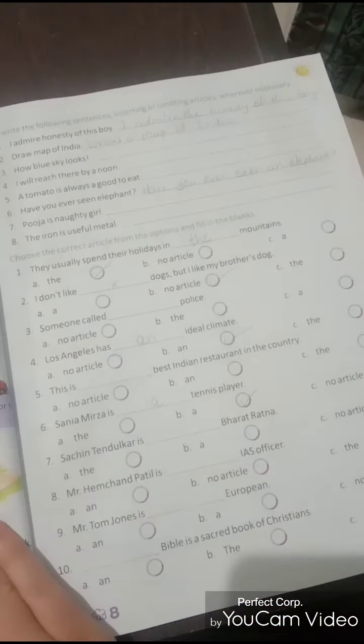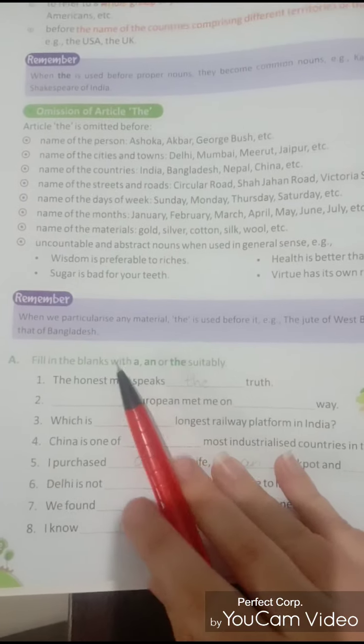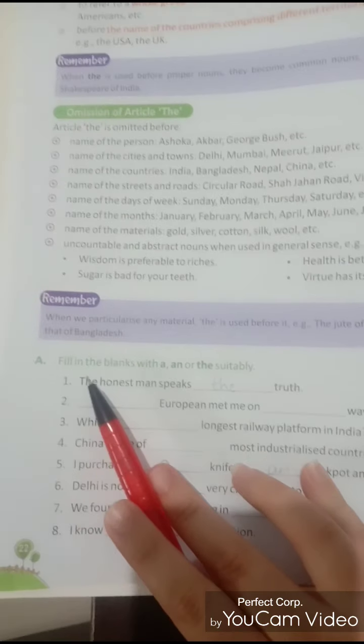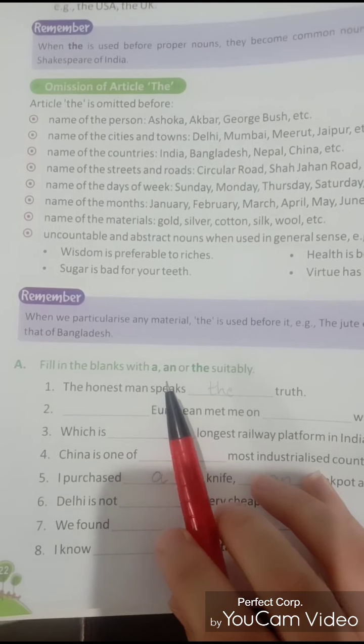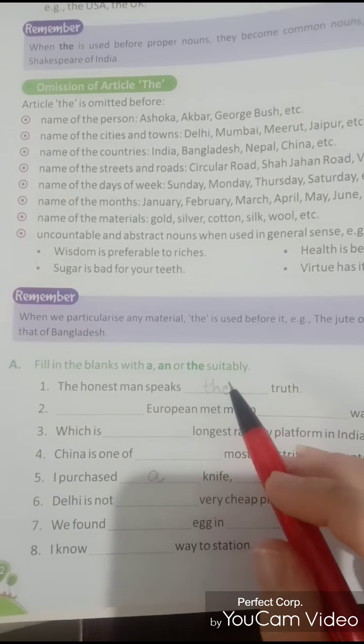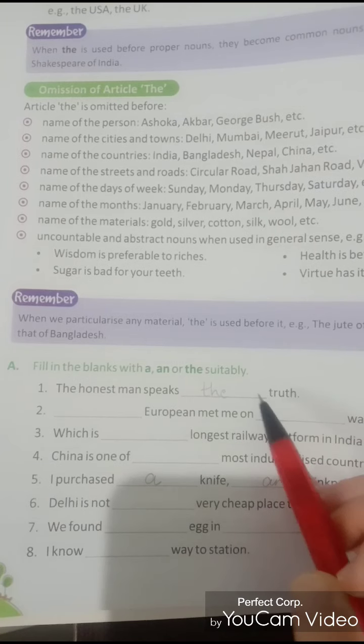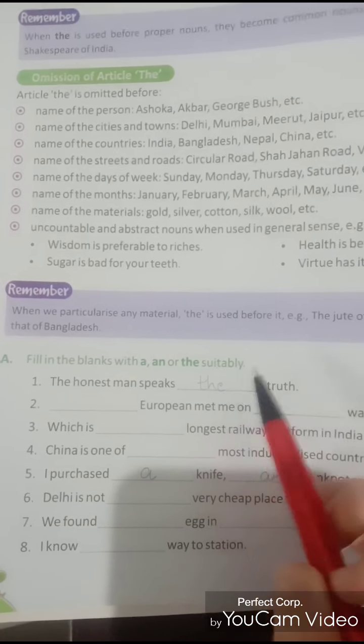Now moving on to the first exercise, I'll be showing you all how to solve the exercise. So the first one is fill in the blanks with a, an or the suitably. So you have to fill in the blanks with a, an and the. The honest man speaks dash truth. The honest man speaks the truth.